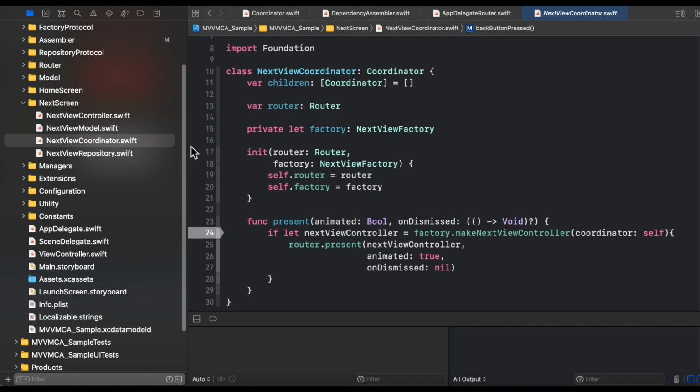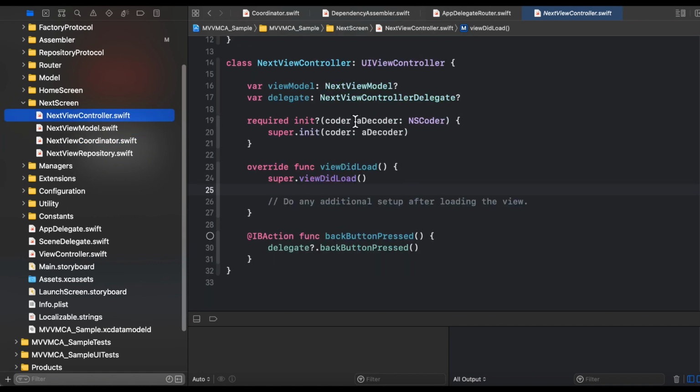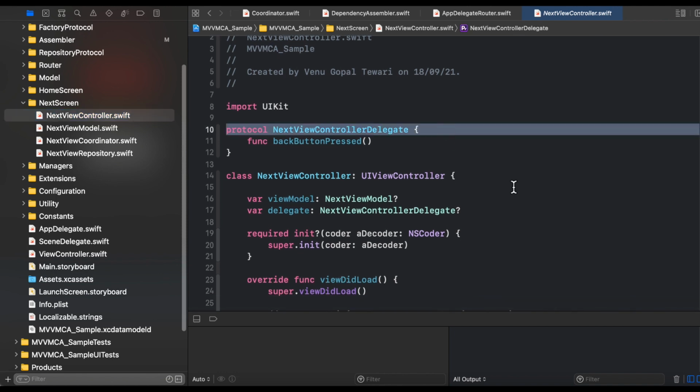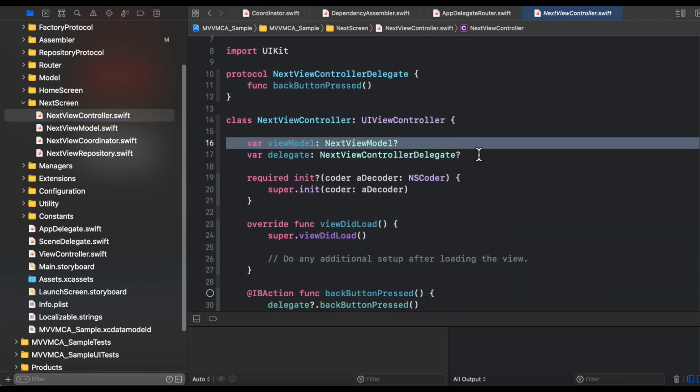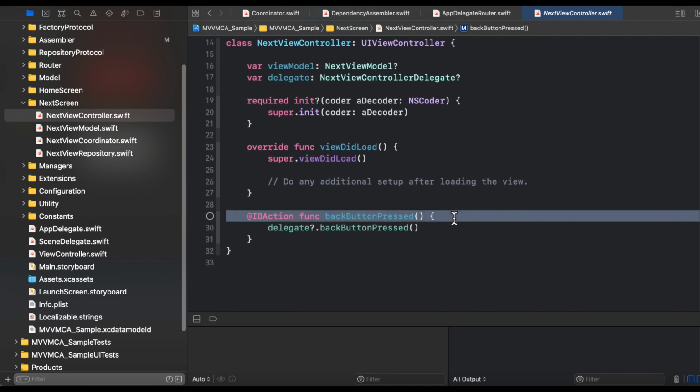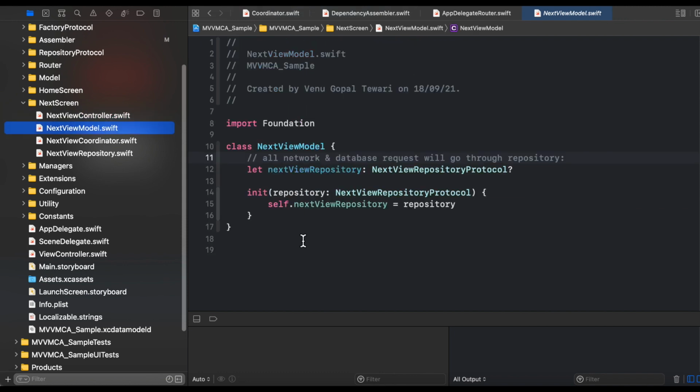I will be scrolling the screens one by one so that you can see the code. This is the NextView controller delegate. This is the view model and the delegate property in the NextView controller. This is the back button pressed implementation. In the NextView model, we have nothing because we are not making any network calls, nor any database calls.